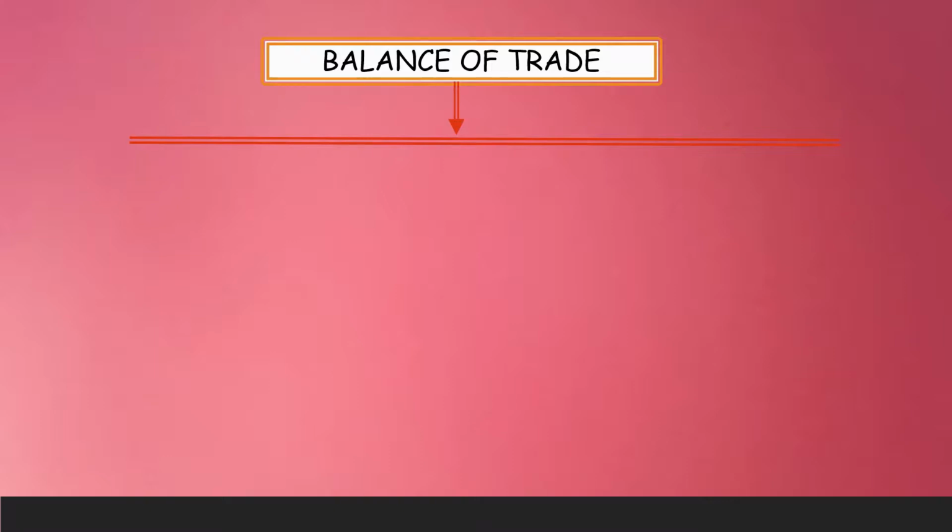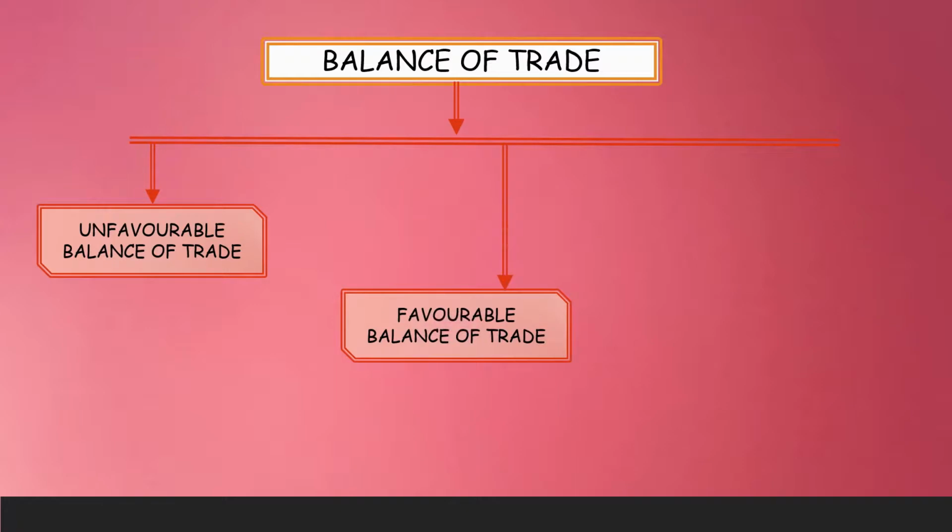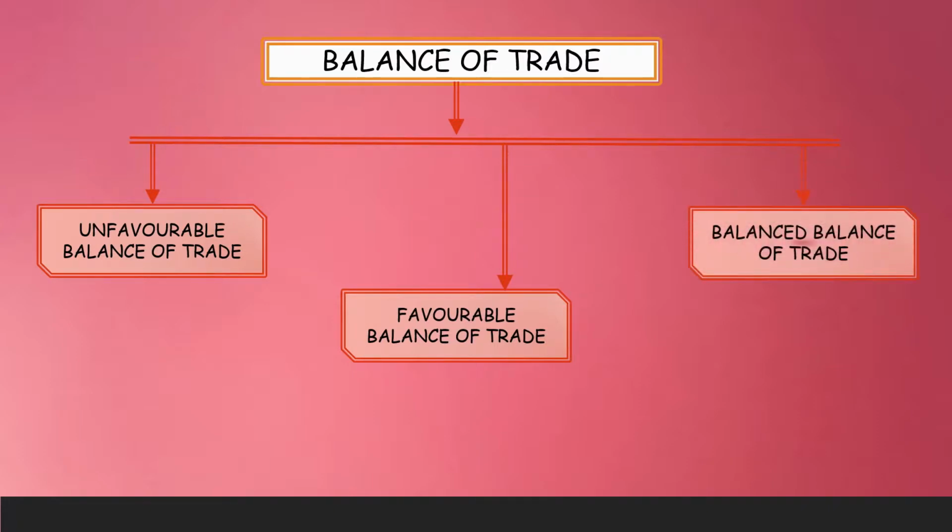When the value of imports is more than the value of exports, it is called an unfavorable balance of trade. When the value of exports is more than the value of imports, it is known as a favorable balance of trade. When the value of exports is almost equal to the value of imports, it is known as a balanced balance of trade.